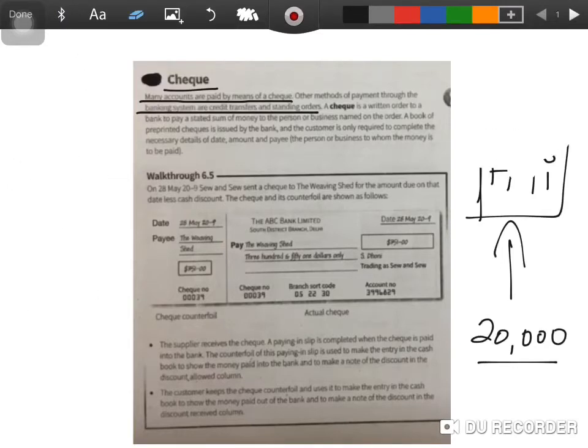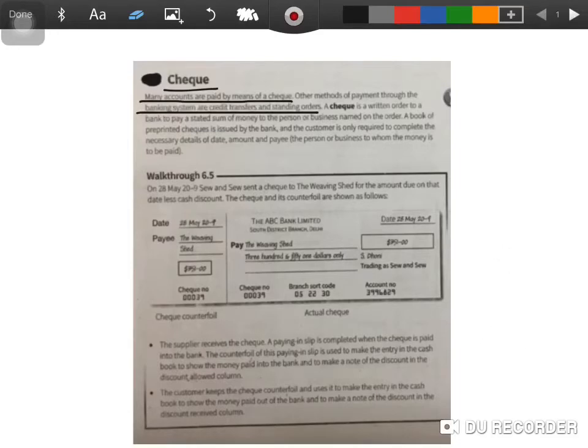Now we are going to focus on the check. A check is basically a written order to a bank to pay a stated sum of money to the person or business named on the order. So basically, a check is a written order. Who am I ordering? I'm ordering the bank. What am I ordering the bank to do? I'm ordering the bank to pay a certain amount of money, which is obviously written on the check. And who is the bank going to pay? The bank is going to pay the person or the business whose name is there on the check.